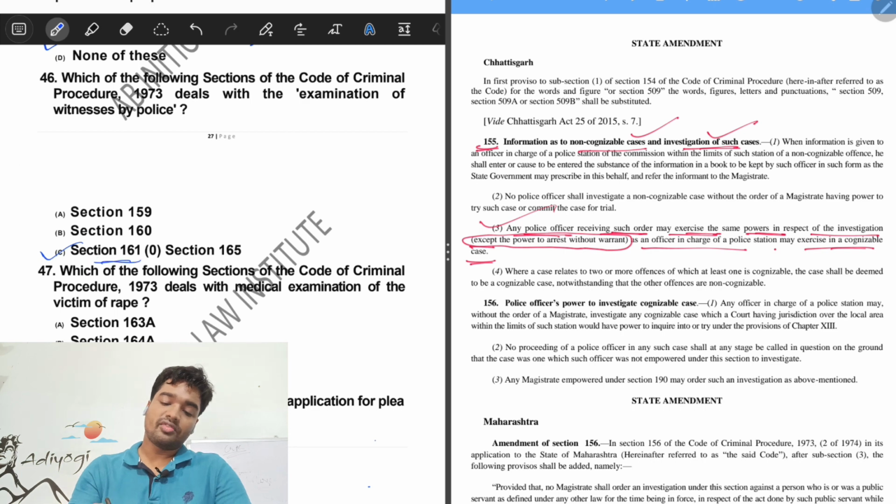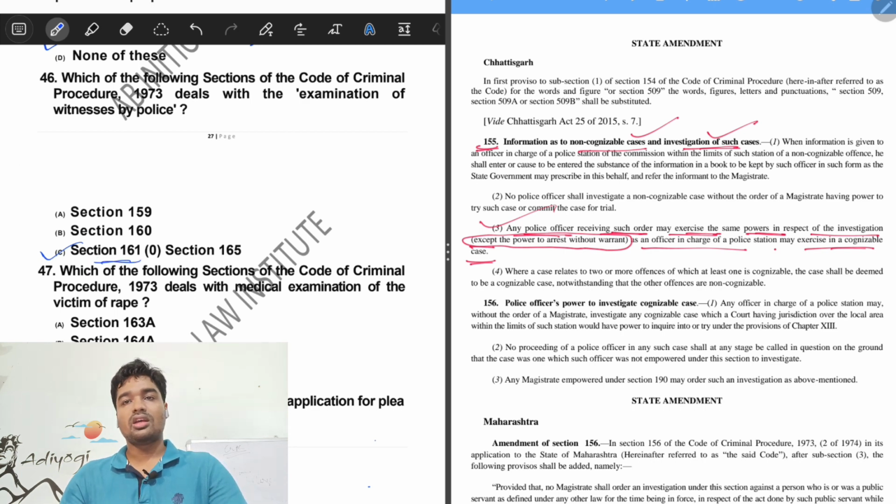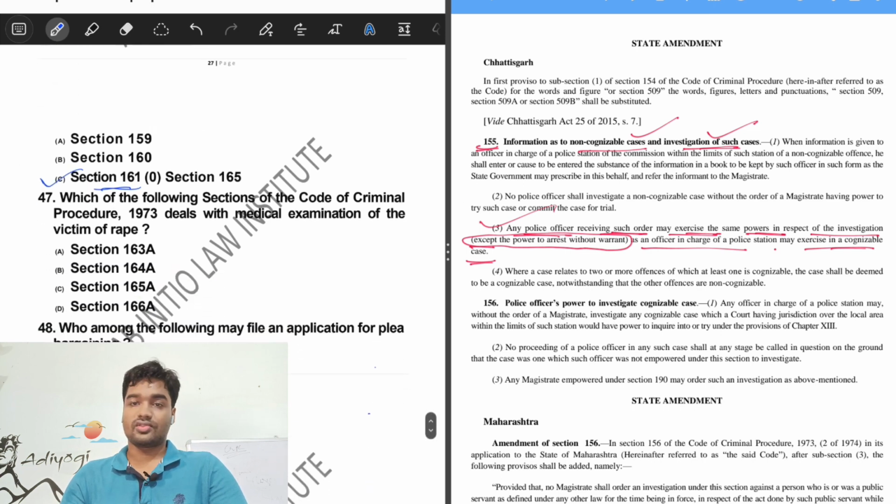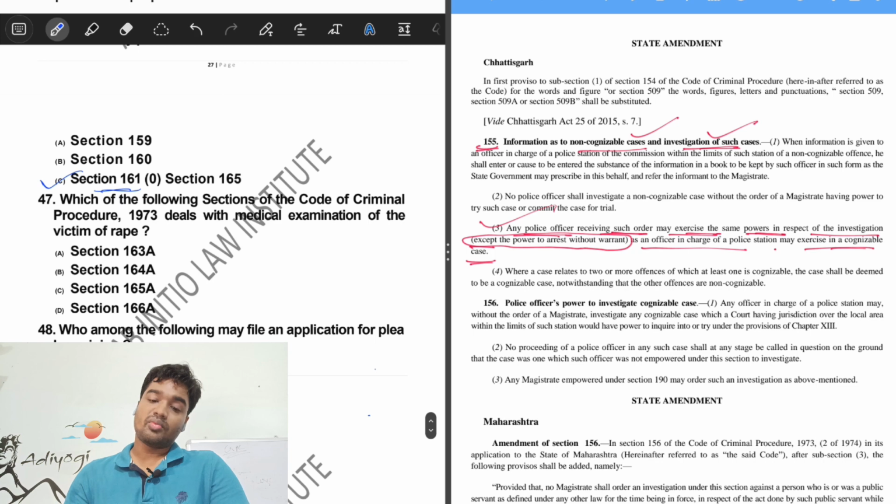The correct answer would be option C, section 161, where the police officer interrogates or puts questions or examines the witnesses under section 161. To be very particular, section 161 gives power to the police officer to examine any person acquainted with the facts and circumstances of the case. Next, question number 47. Which of the following sections of the CrPC deals with medical examination of victim of rape? So it is again a direct question.